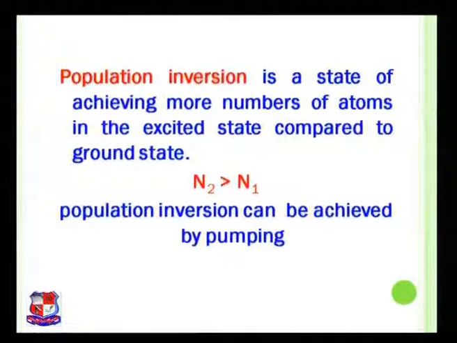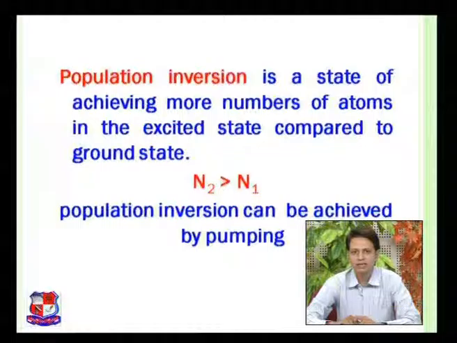We will also define pumping in our next definition, but before that, let me draw one diagram through which I can explain the state of achieving more number of atoms in an excited state compared to the ground state. Let us see it.